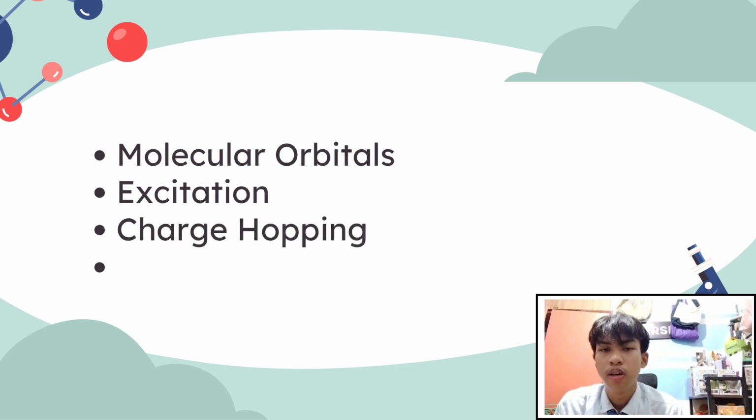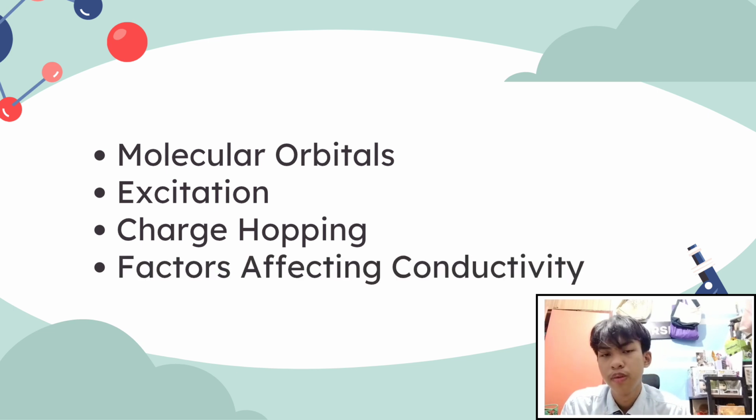Charge hopping. In organic materials, charge transport typically occurs through a hopping process where electrons or holes jump from one molecule to a neighboring molecule. Factors affecting conductivity. Molecular packing, energy level alignment between the molecules, and purity of materials significantly influence conductivity.